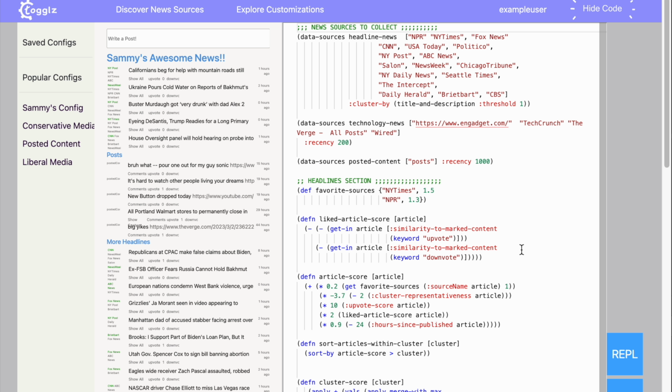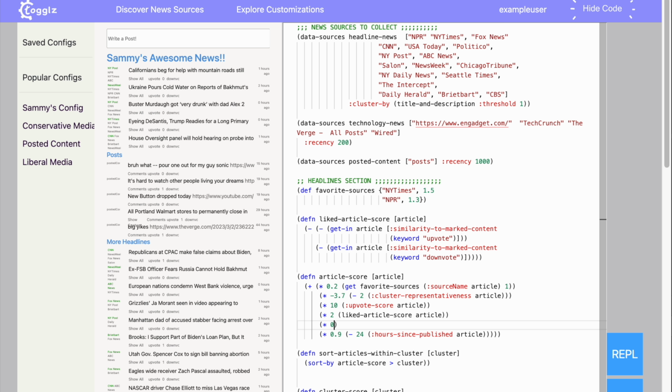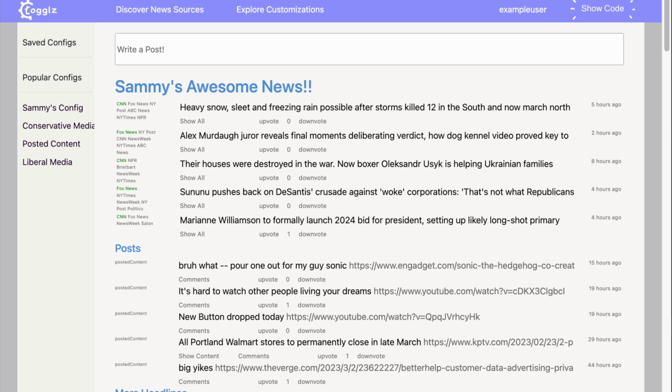But if you want, you can actually just write your own ranking factor from scratch. So if for some reason I'm extra interested in news articles with very long titles, I can go ahead and write that myself and then add that to the ranking score. Now if I go ahead and reload the page, I'll see the same basic ranking, but you can see that it's super prioritized articles that have really long titles.